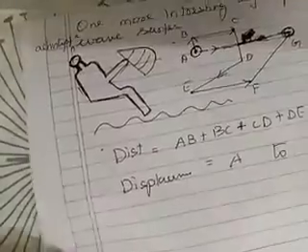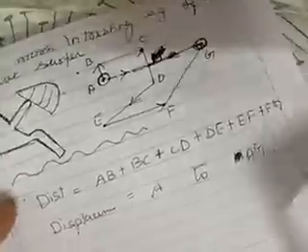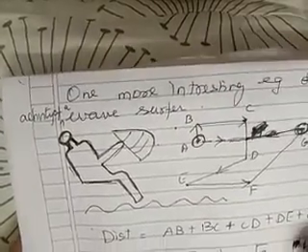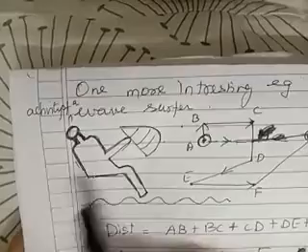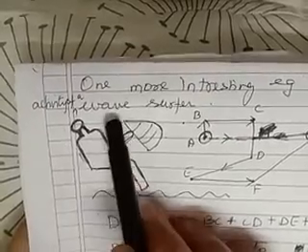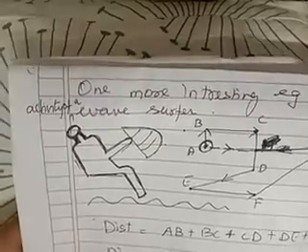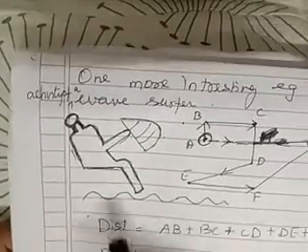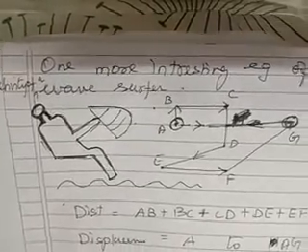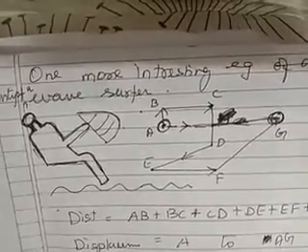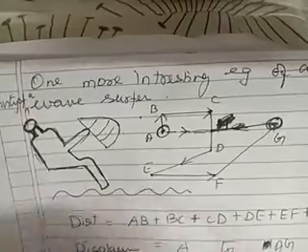Okay. Now, one more interesting example I want to give. See, I have drawn a funny figure. Not a very good drawing. See here children. This diagram shows the activity of a wave surfer. You would have seen a wave surfer, S-U-R-F-E-R. In any beach activities, if you go to a beach, or at least in the movies or some documentaries you would have seen a man who is surfing.